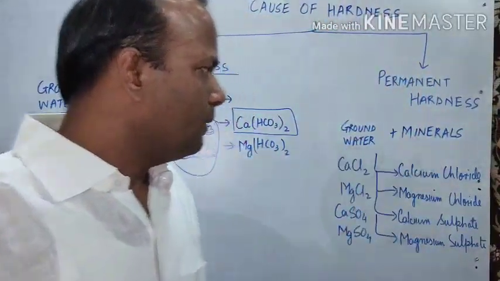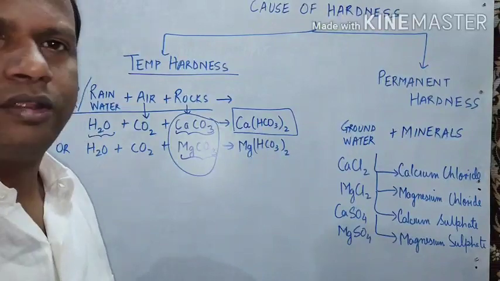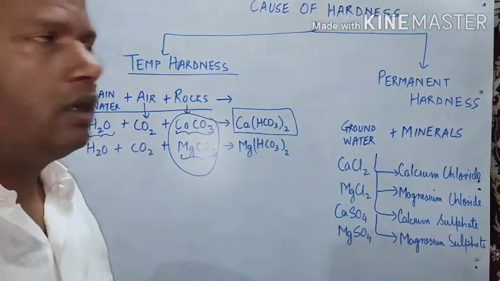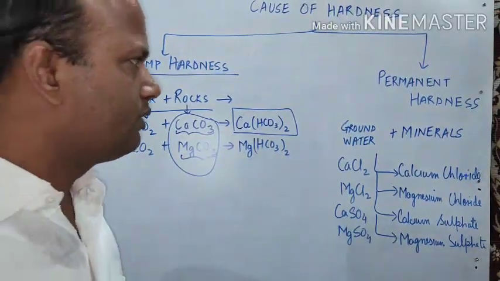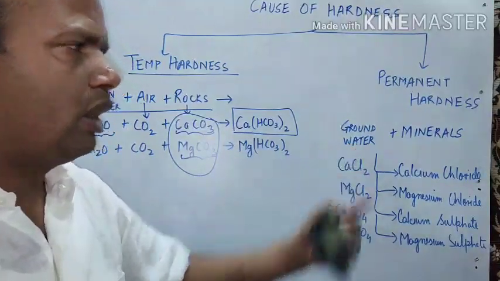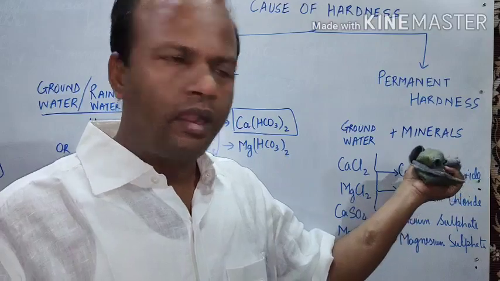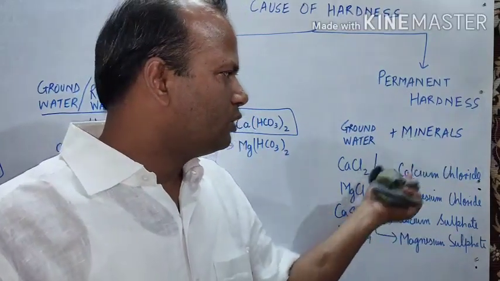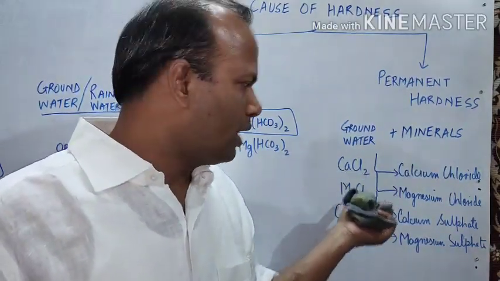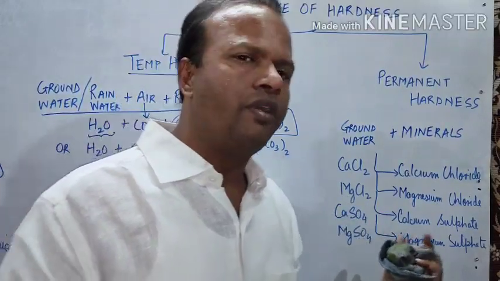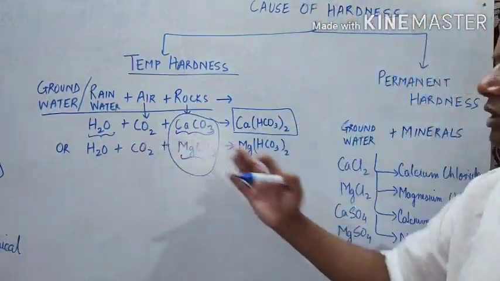Now we have permanent hardness. So this was about temporary hardness. What causes permanent hardness? Same thing. Groundwater or rainwater flows, and from the minerals it takes calcium chloride, magnesium chloride, calcium sulfate and magnesium sulfate, as we have seen here.